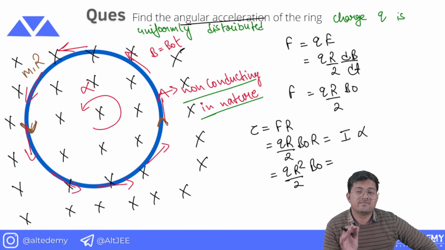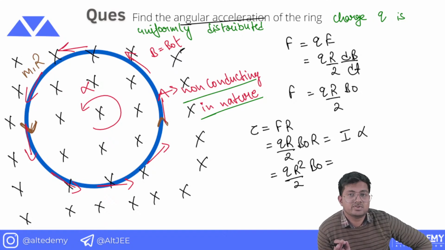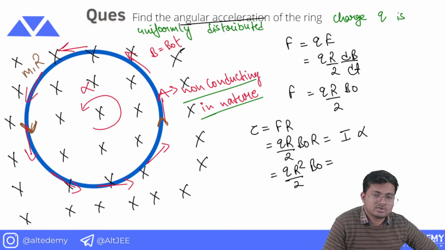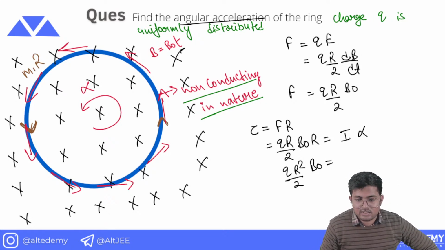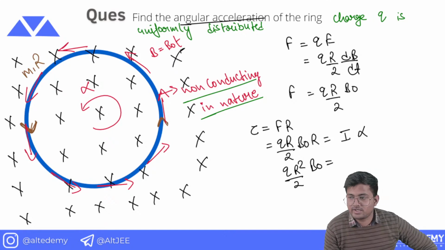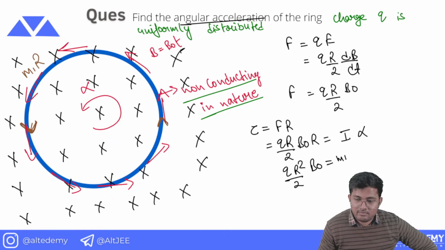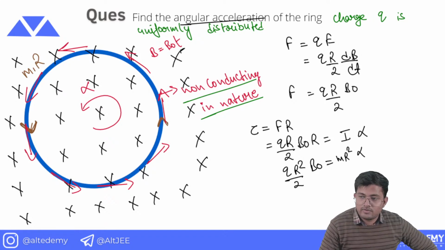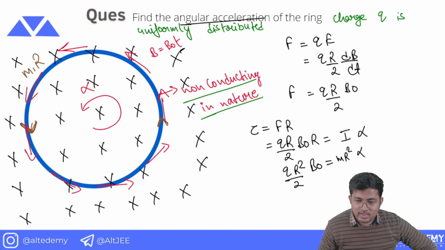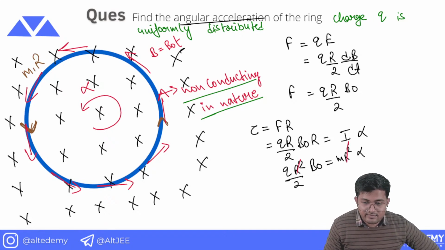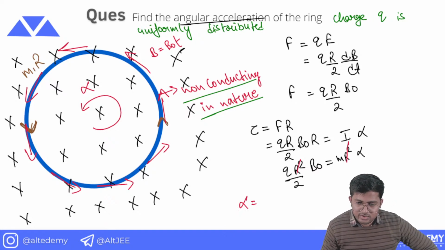And what is the value of moment of inertia? This is something which you should know, otherwise you will get stuck at this particular position. So you must know the value of moment of inertia of the ring. The value of moment of inertia for the ring is mr square. So r square will get cancelled, and the value of alpha is going to be q B naught by 2m.